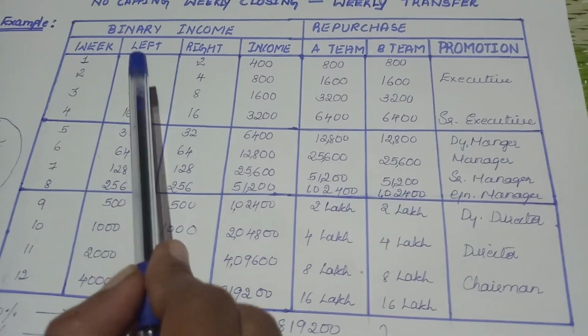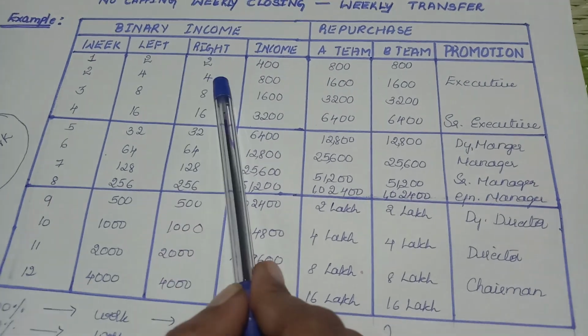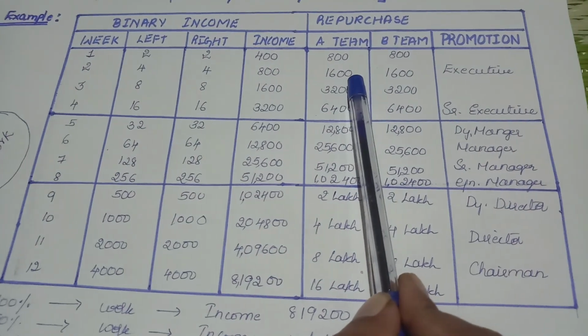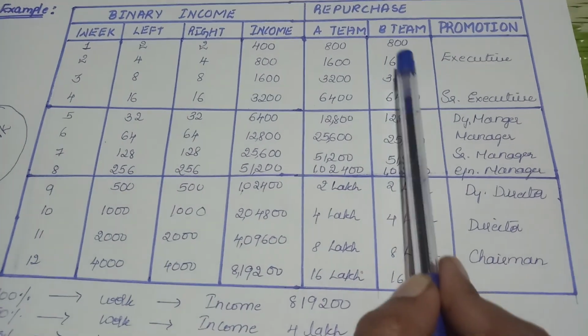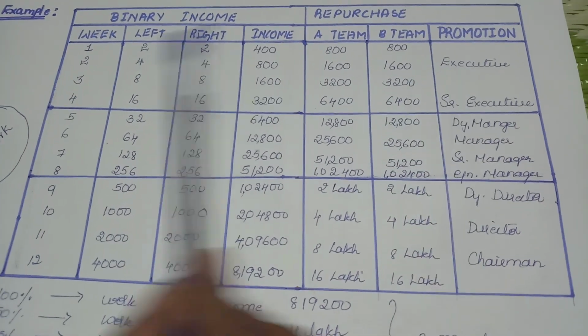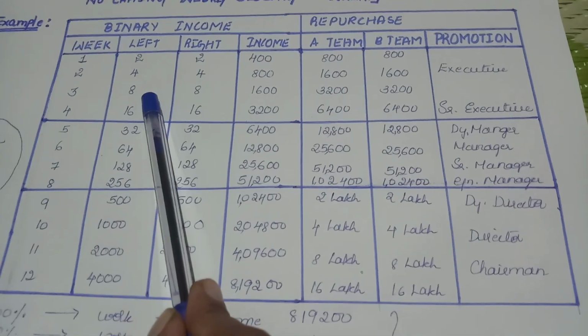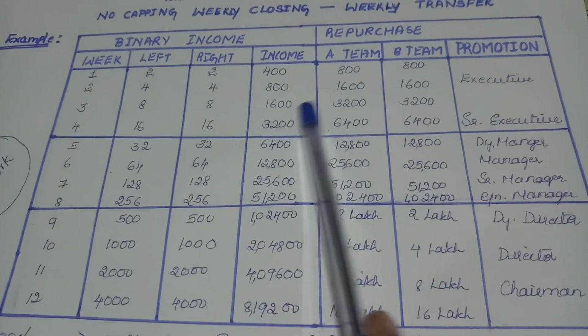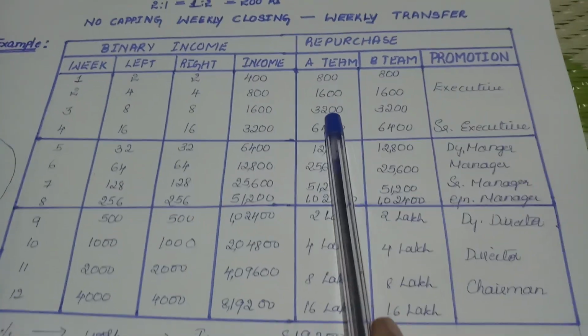In the second week, 4 people on the left hand side, 4 people on the right hand side, income will be 800 rupees. Again team A 1600 and team B 1600, executive level. Third week, if 8 people come in on both sides, income will be 1600 rupees. Again the BP in both teams will be 3200.